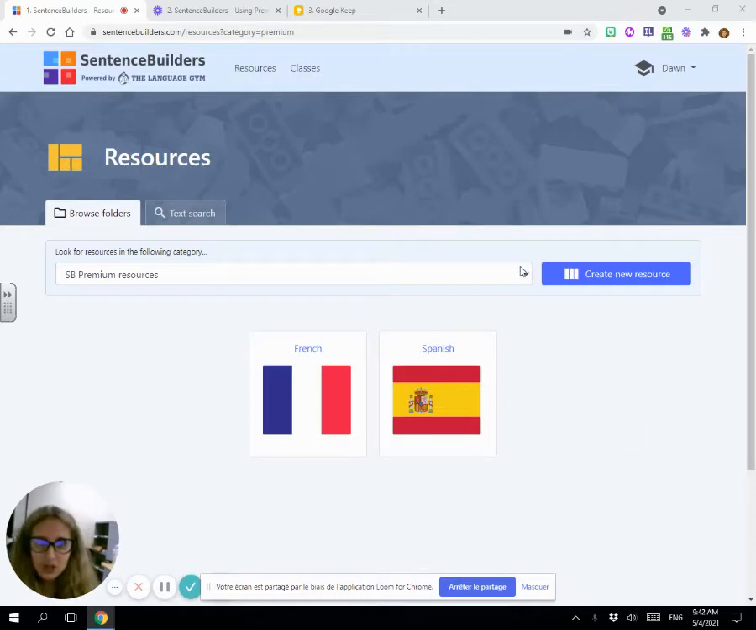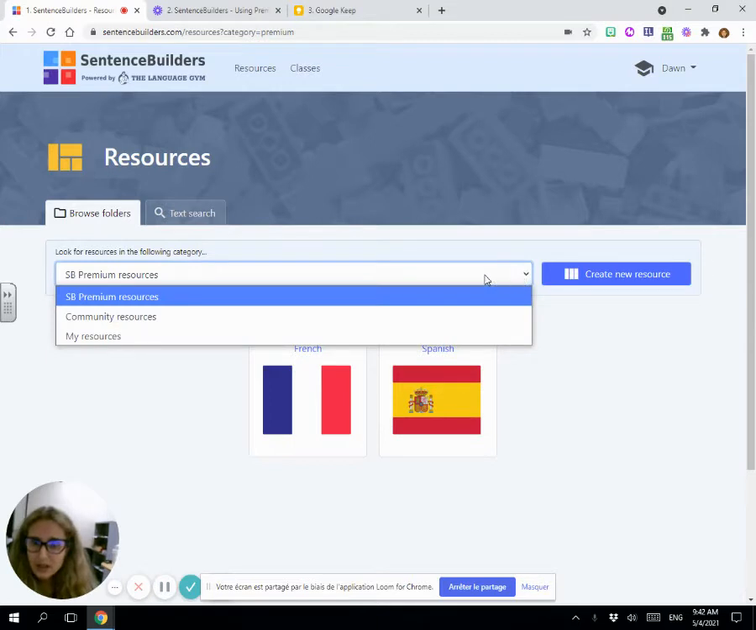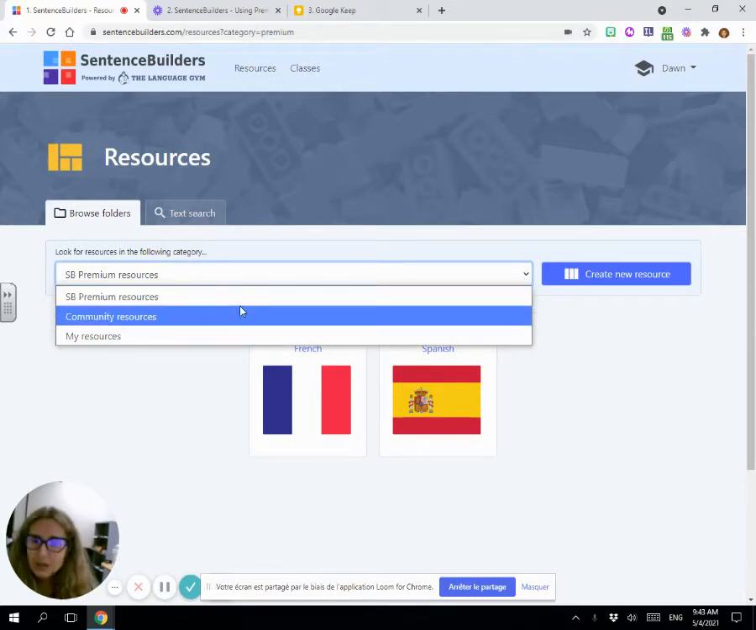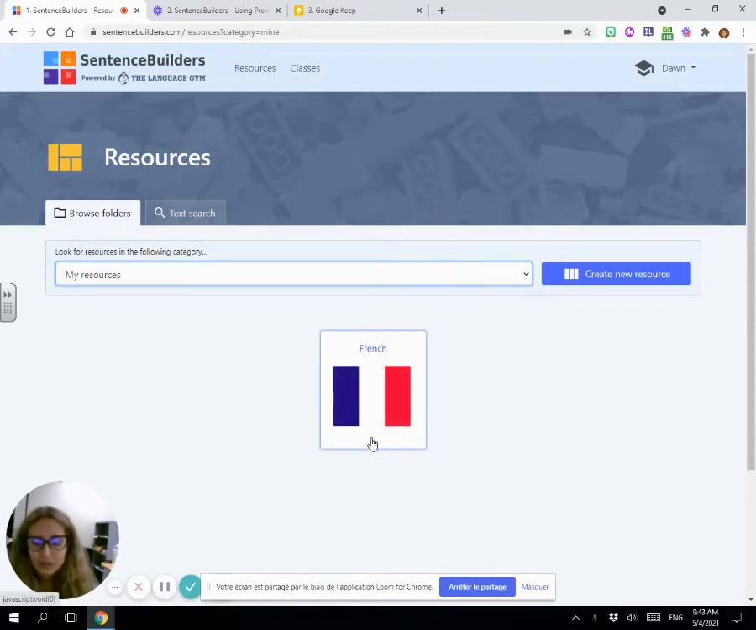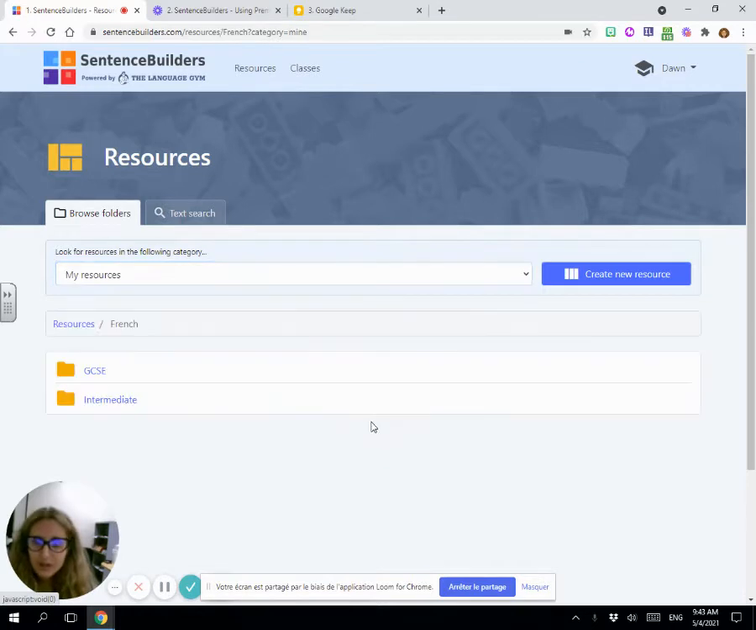Let me go on and teach you how to work with community resources. So I'm going to actually show you a resource that I uploaded already. This will be in French, but I think you can follow along. This is actually adapted from a sentence builder that was posted in the Language Gym, and then I adapted it for my purposes.